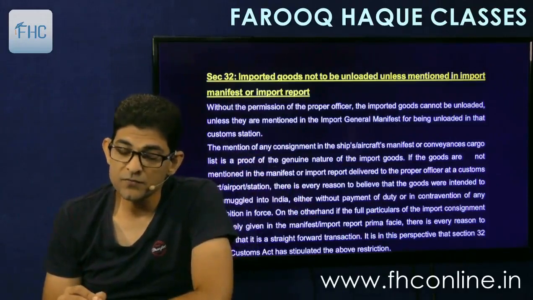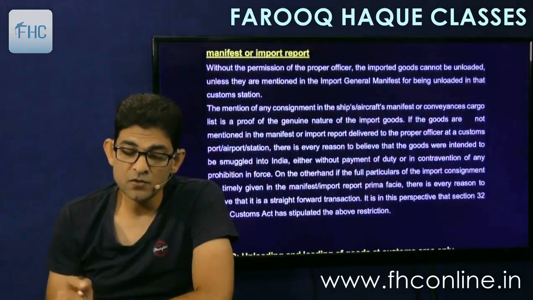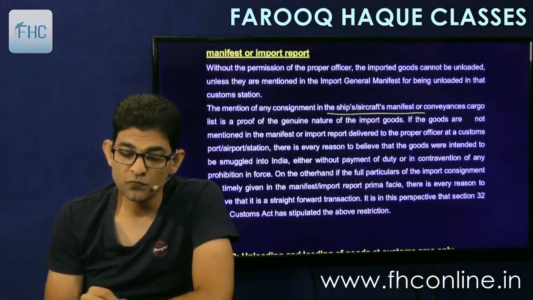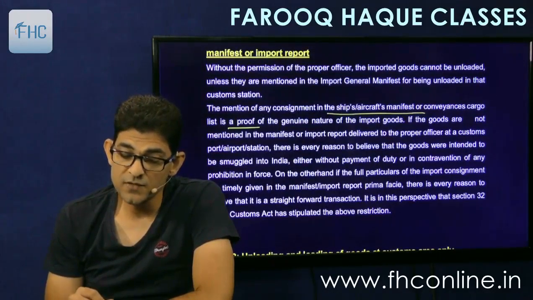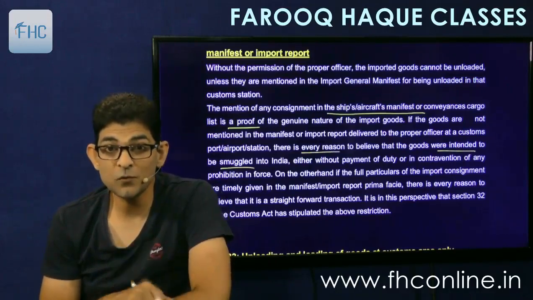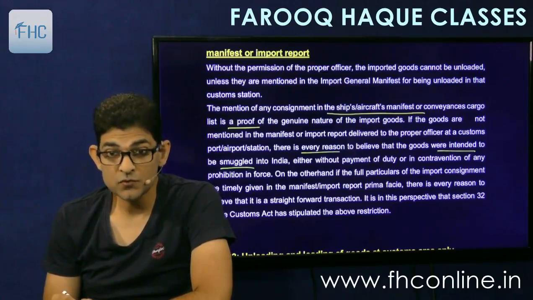That without permission of the officer, the imported goods cannot be unloaded unless they are mentioned in the import general manifest for being unloaded at that customs station. The mention of any consignment in the ship, aircraft's manifest or conveyance cargo list is a proof of the genuine nature of the imported goods. If the goods are not mentioned in the manifest or report delivered to the officer at the customs airport or station, there is every reason to believe that the goods were intended to be smuggled into India. If they are not mentioned in the import manifest, means your intention is of smuggling, either without payment of duty or in contravention of prohibition in force.